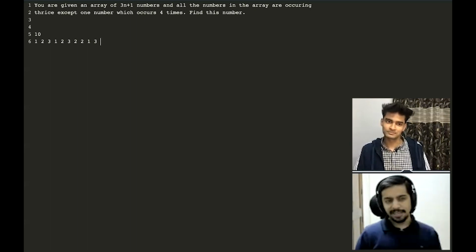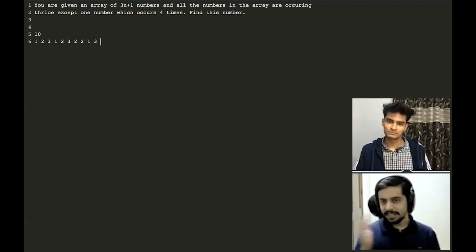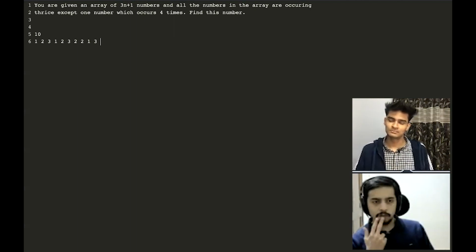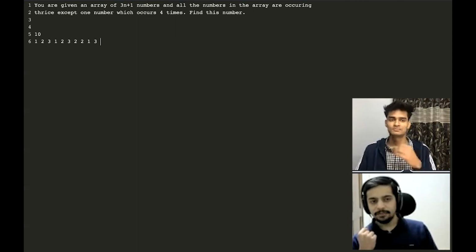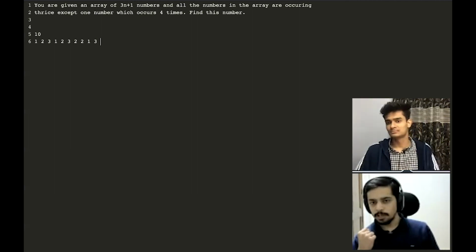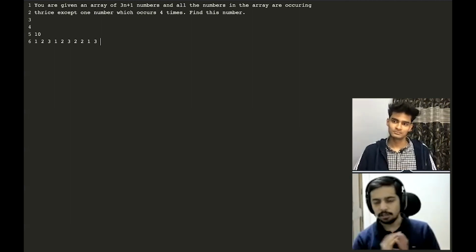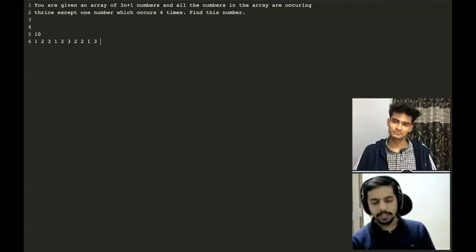So first thing is, can I assume there are 3n plus 1 numbers and all numbers appear exactly 3 times, right? Except for one which appears 4 times. Right. Okay, that makes sense. So see, if it was a coding competition, this would be an easy problem, and I would simply take a hash map. I would count the frequency of each integer in the array. The integer that has a frequency of 4, that is going to be my answer.